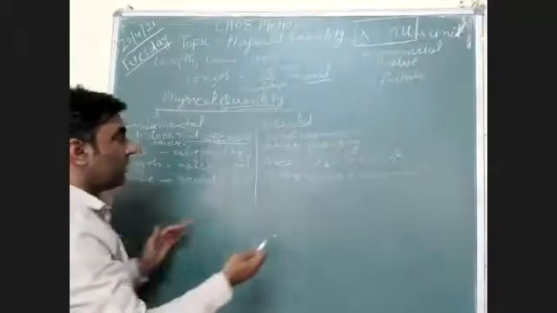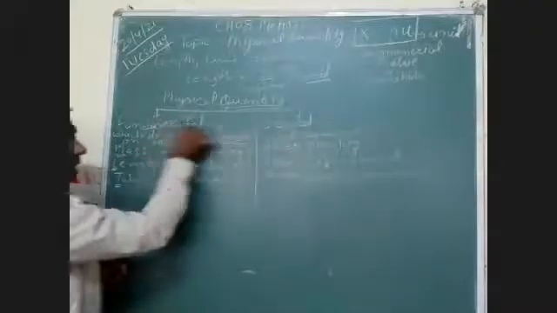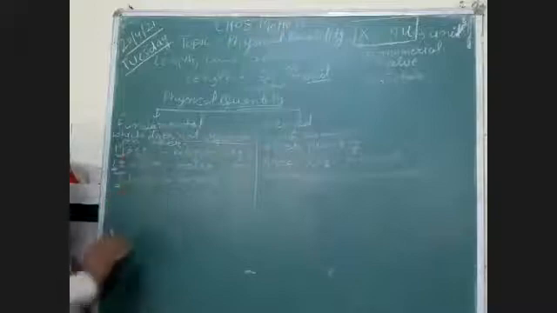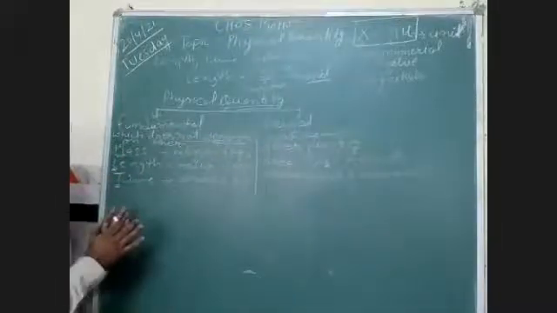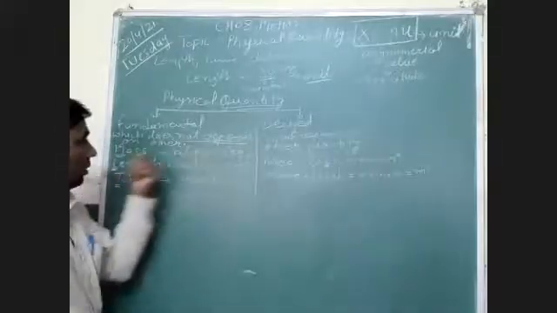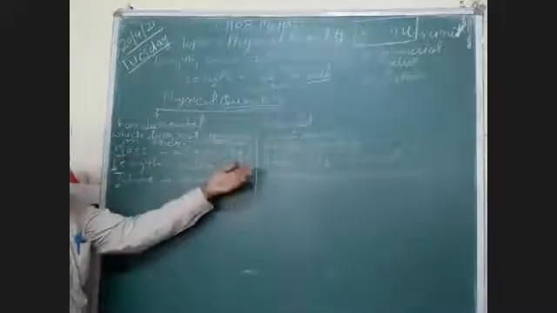So what we have discussed till now, we basically discussed the two types of quantity, fundamental and derived quantity. Fundamental quantities do not depend on others, they are independent. So mass, length, and time are the examples of fundamental quantities, and the units of fundamental quantities are known as fundamental units. So the unit of mass is kilogram, of length is meter, and of time is second.